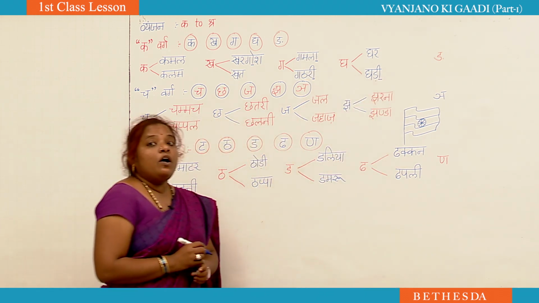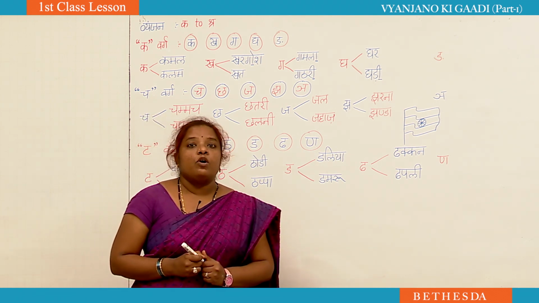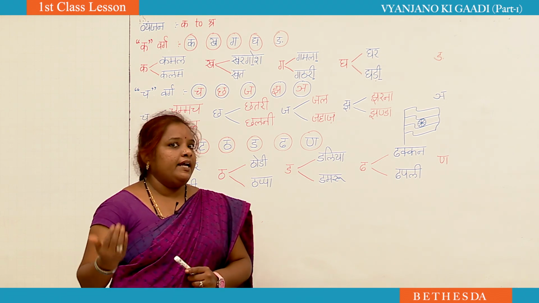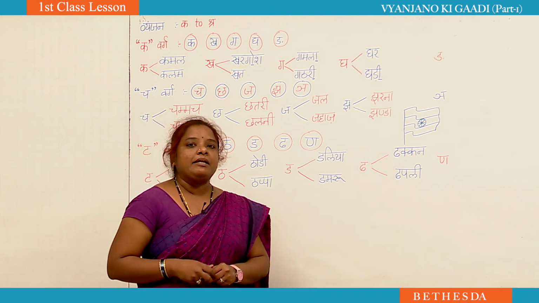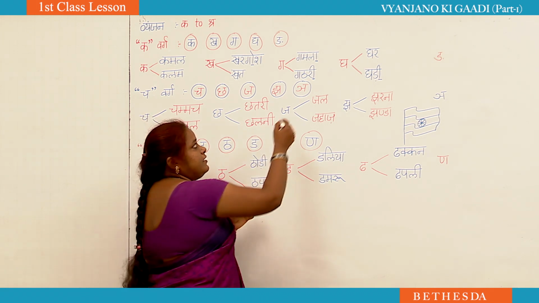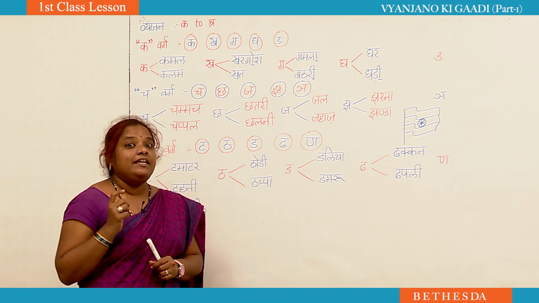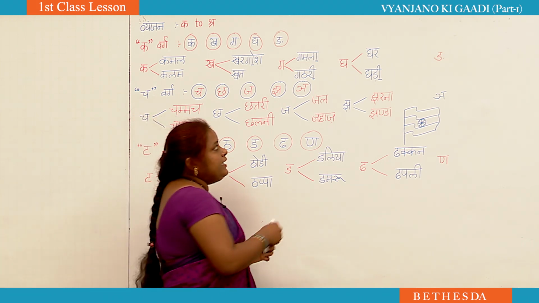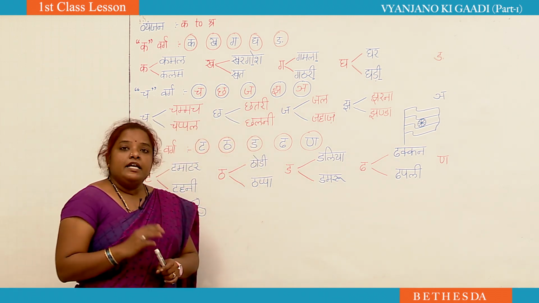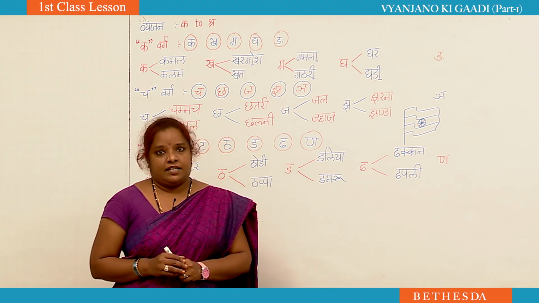We call all these matraye. What do we call them? Matraye. We will learn about the matraye later in some other classes. But just for remembering, here if you get the E sound, as in gathri, it is E ki matra. And here also in ghadi it is E ki matra. Instead of saying E ki matra, we can say E kar.